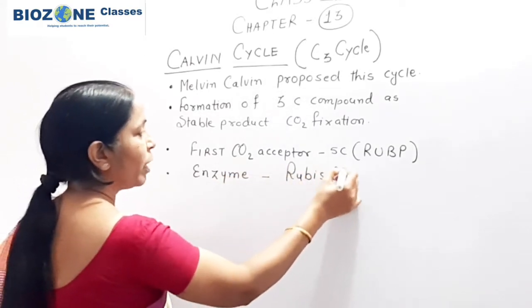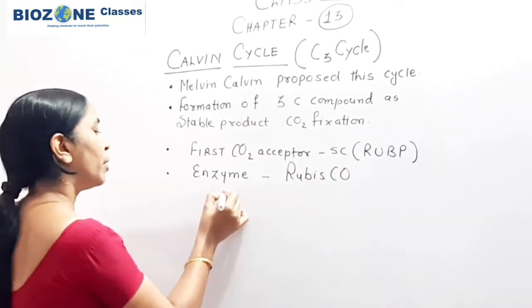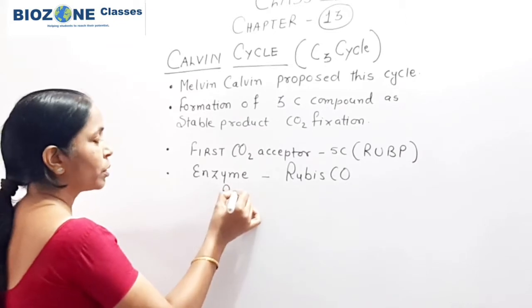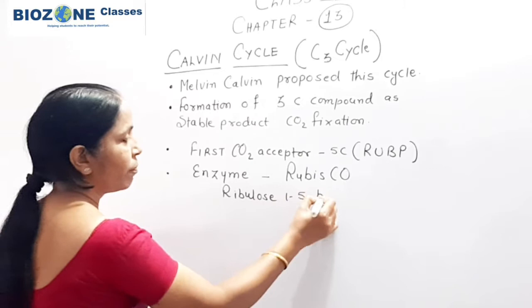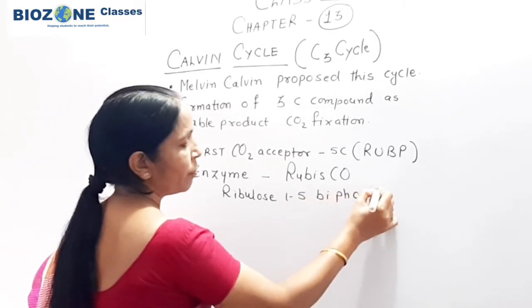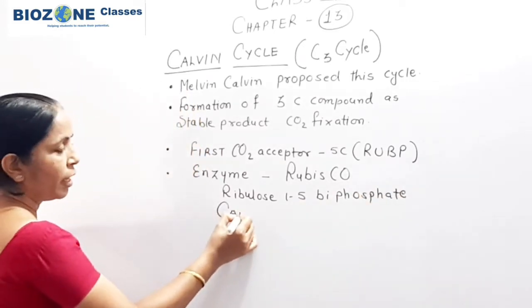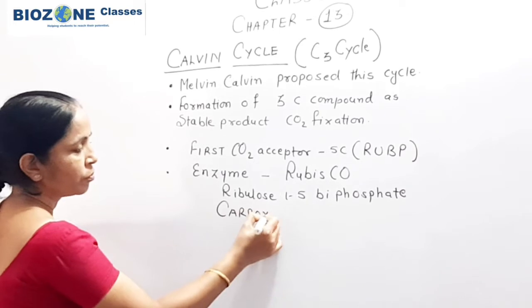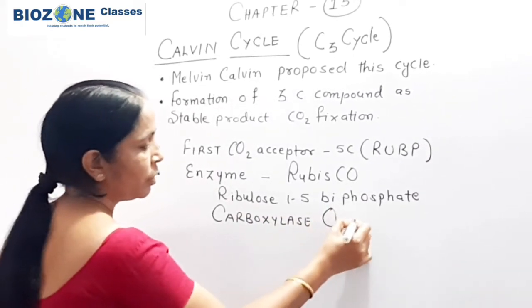When you recall the name Rubisco, remember Rubisco is ribulose 1,5-bisphosphate carboxylase oxygenase.